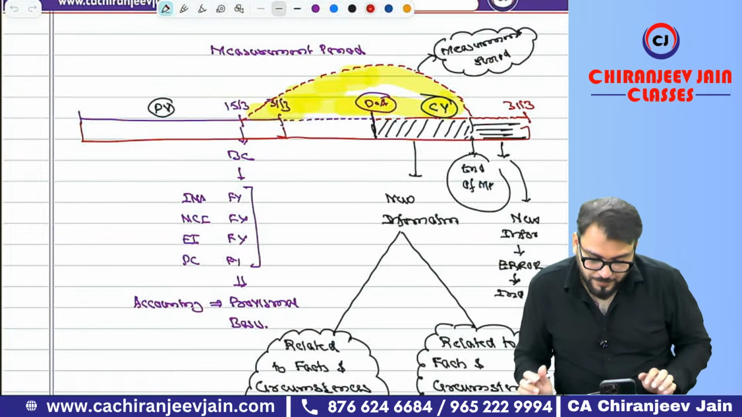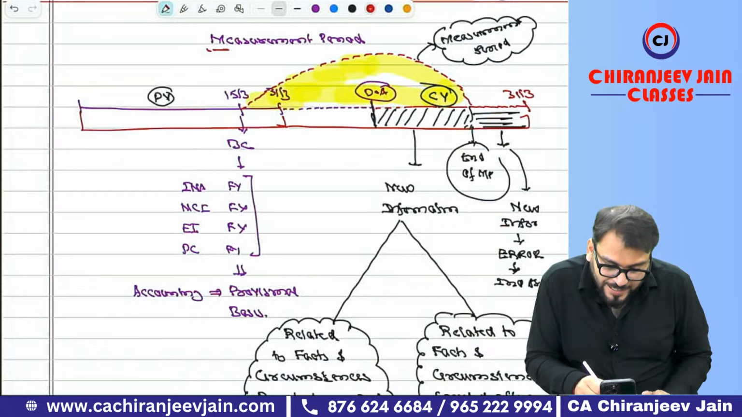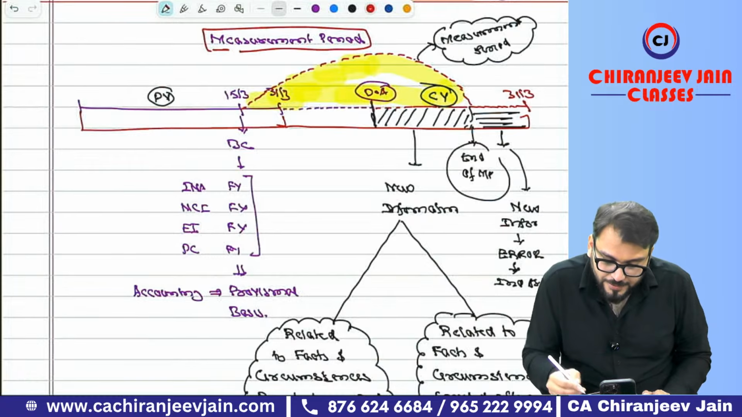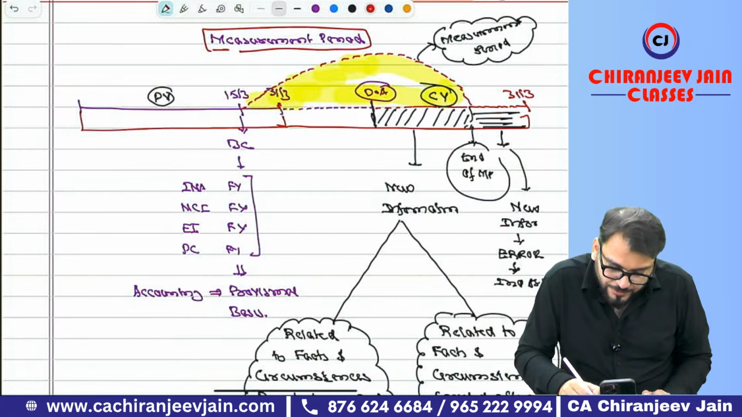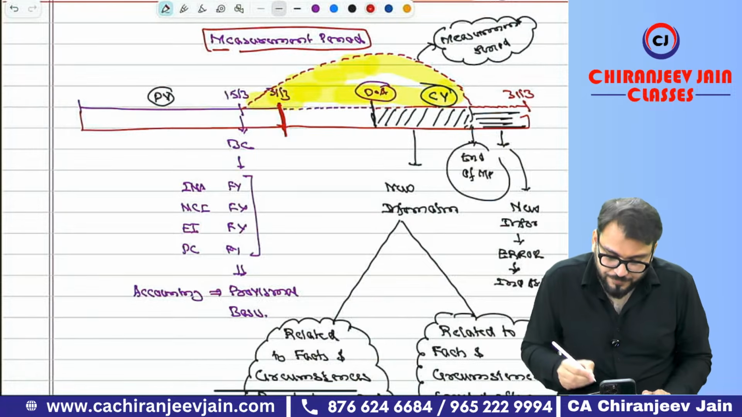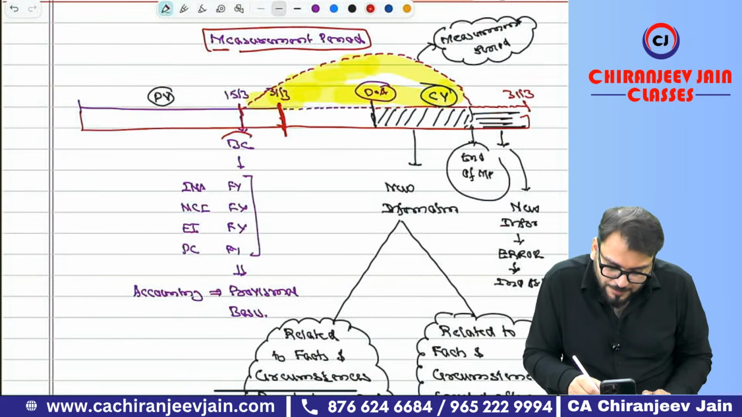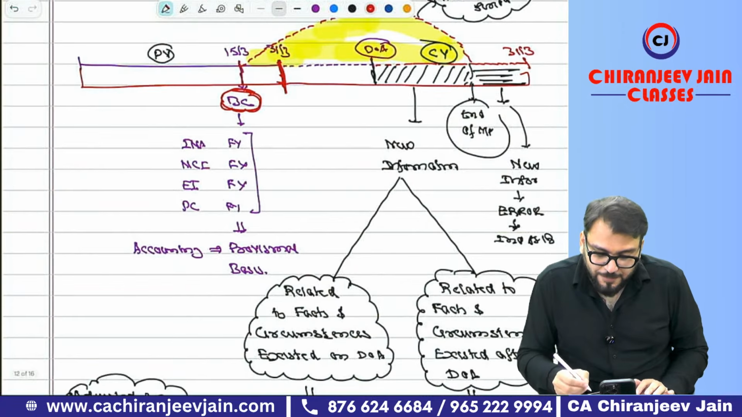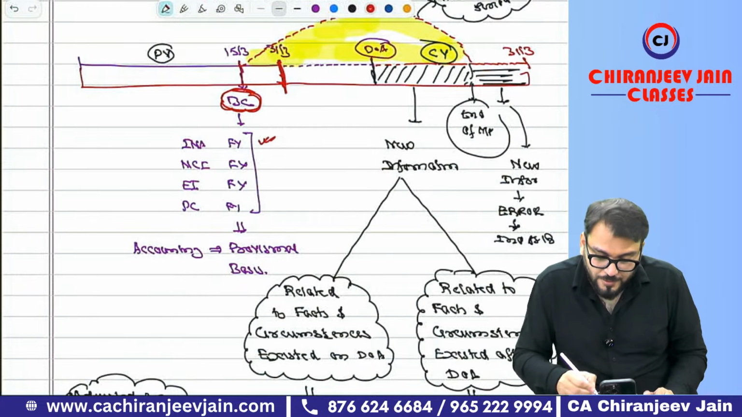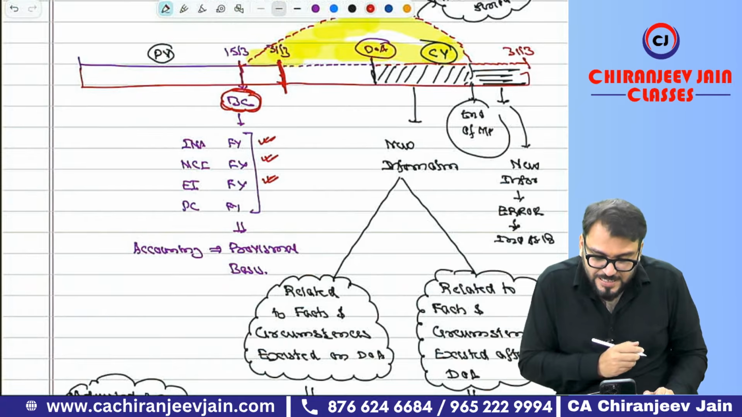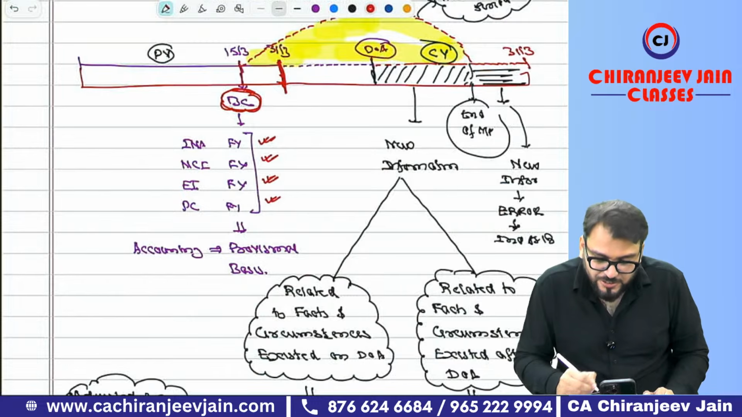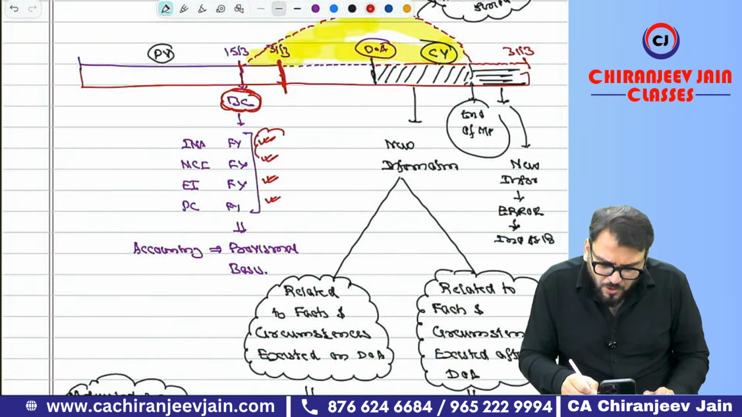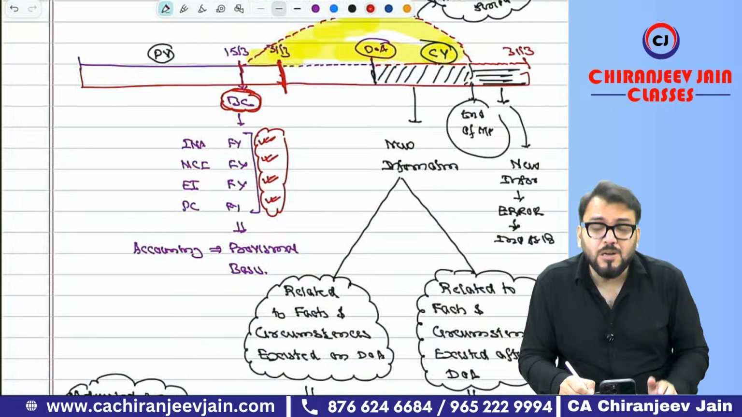Now, let me explain. Try to understand what this concept says. Suppose this is 31st March, the reporting date. And just before the reporting date, on 15th March, there was a business combination. Whenever there is a business combination, we want the fair value of INA, the fair value of NCI, the fair value of previously held equity interest, and the purchase consideration. For this we want measurement. Who will do the measurement?